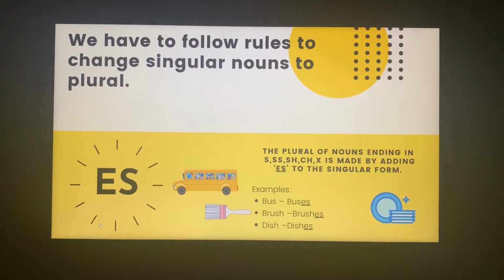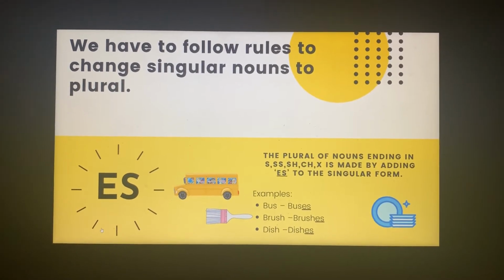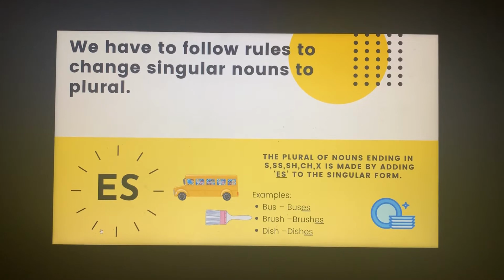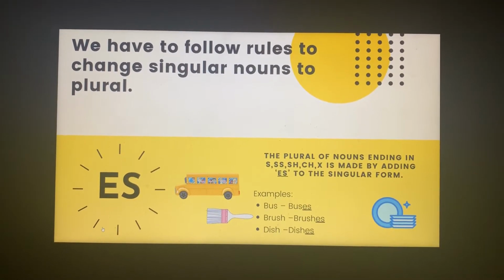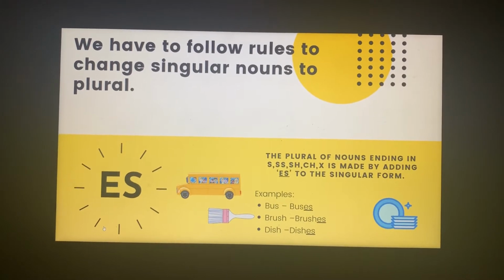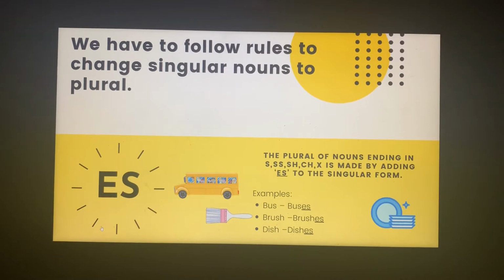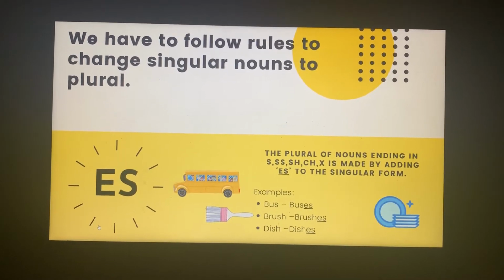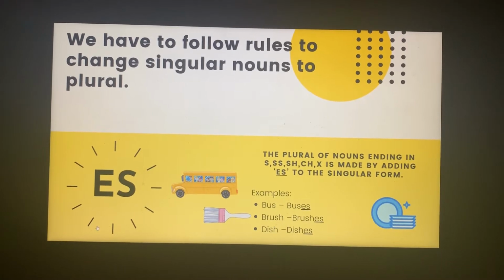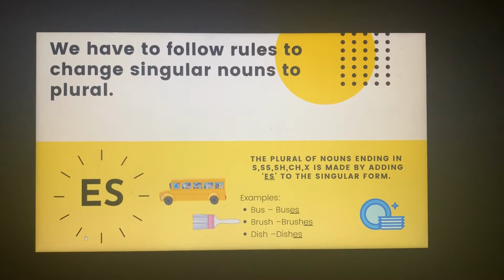Bus, brush, dish. You can see that all these words have their last letter as S or SH. So if any word has the last letter as S or SH, we form its plural by adding ES there. So bus becomes buses, brush becomes brushes, and dish becomes dishes.